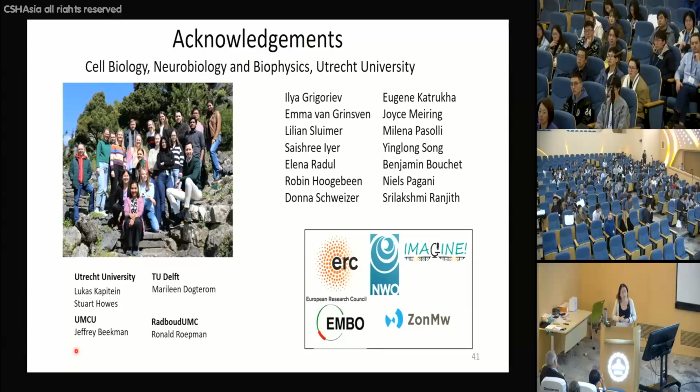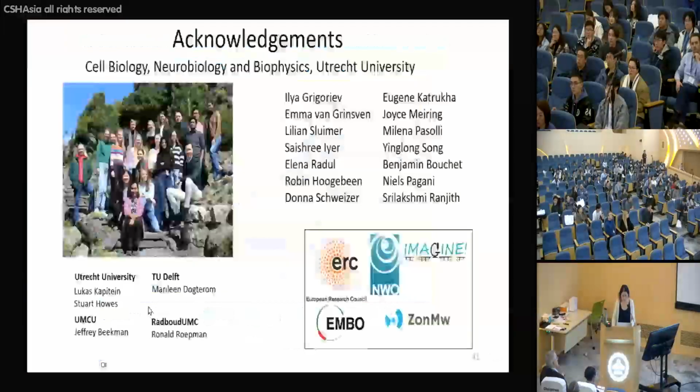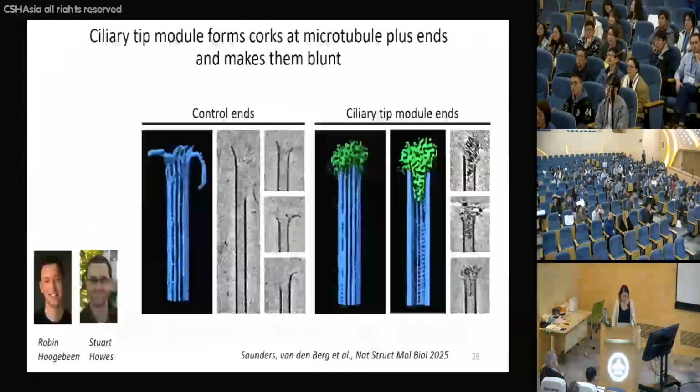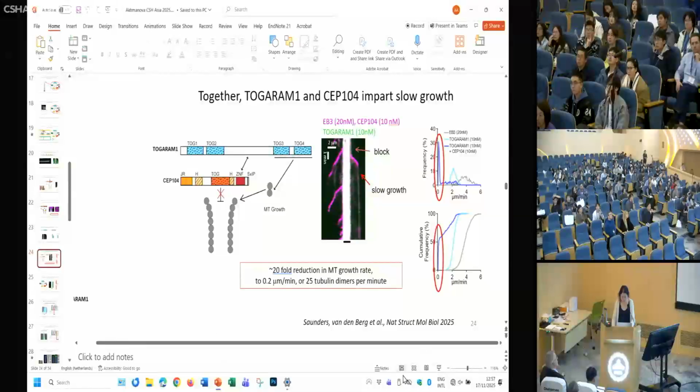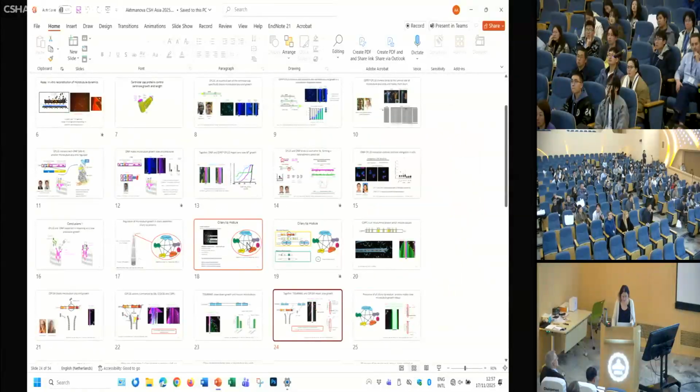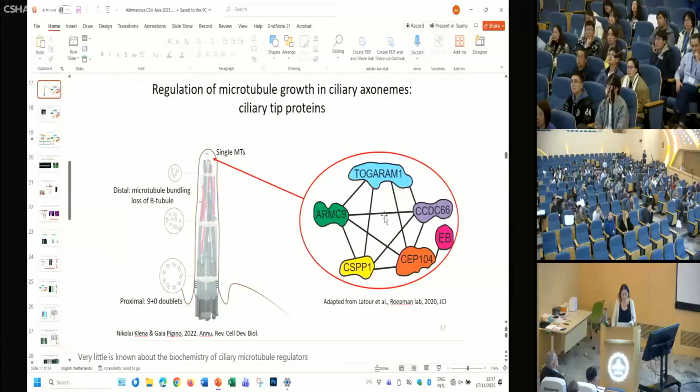I'm very aware also that in motile cilia, for example in Tetrahymena, these proteins I was talking about, sorry, no. Let me see. So I show them here as a module, as also defined by the Roopman lab.